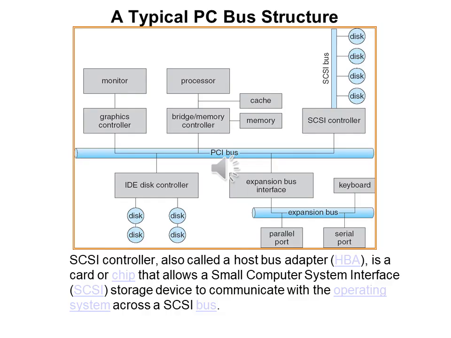This slide shows a typical PC bus structure. You will see a PCI bus and a SCSI bus, all connected with the SCSI controller and PCI controller. From the left top, I will take the word monitor, and I am discussing this figure from bottom to up. This is the monitor. The monitor is connected with the graphics controller, and the graphics controller is connected with the PCI bus. So a complete explanation of the personal computer bus structure has been shown.